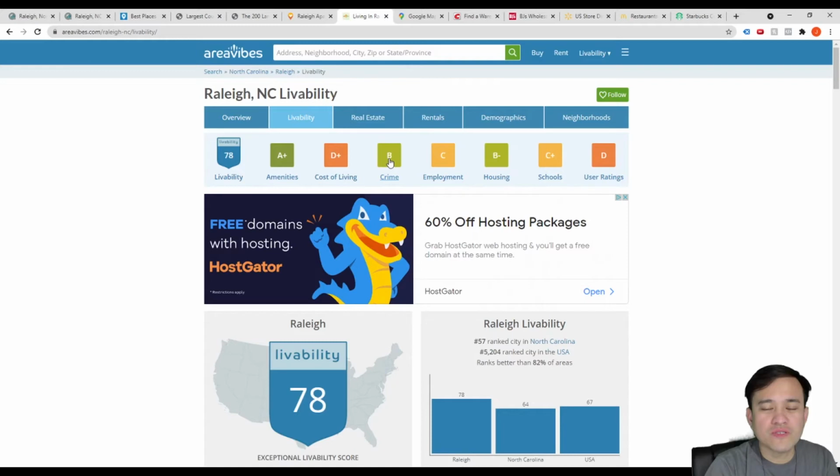Then real estate. These are actually the listings in that particular area. If we go back, then rentals. For rentals, you can also see how much houses are being rented for in this area.